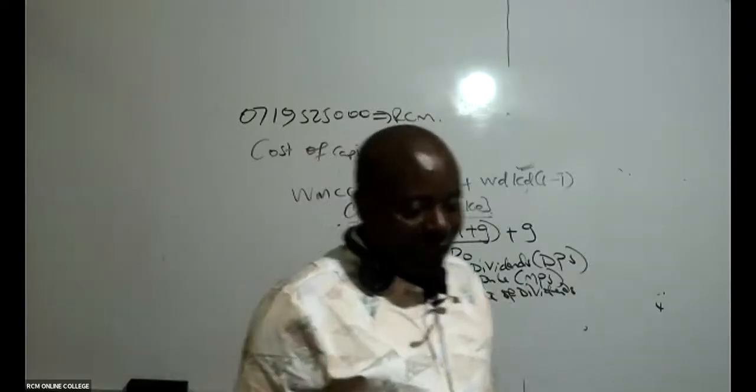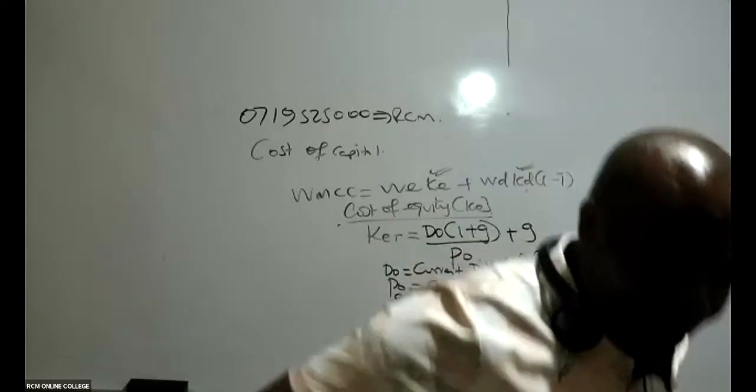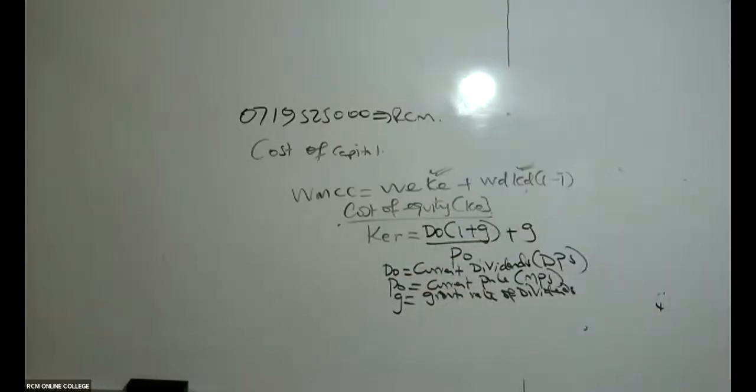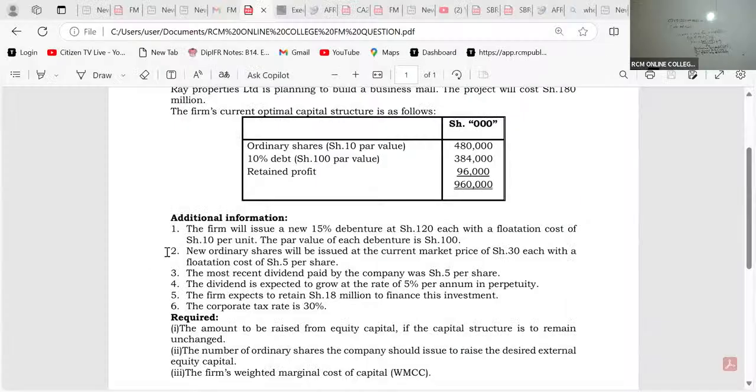Is there somebody who is able to see the current dividends? Dividend discounting model. I love that, Caroline. That's very good. So, ladies and gentlemen, what do we have here? We are told here in note number 2, the new ordinary shares will be issued at the current market price of 30. So that 30 stands for what? Is it DO or PO? It's a market price, so that is PO.